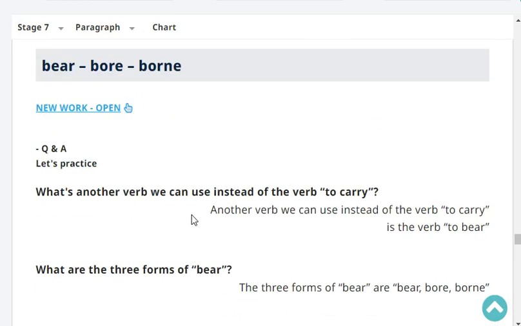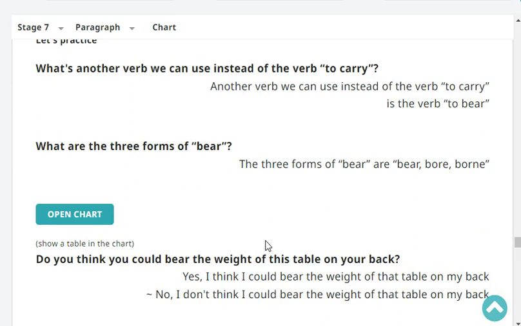What's another verb we can use instead of the verb to carry? Another verb we can use instead of the verb to carry is the verb to bear. Very good.